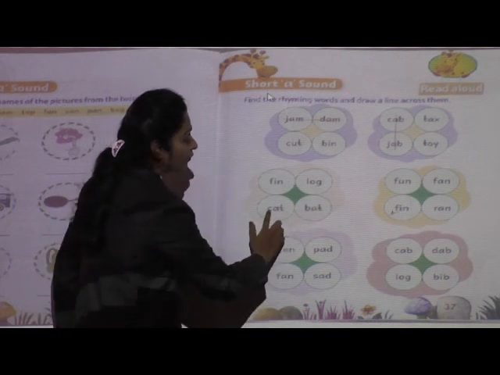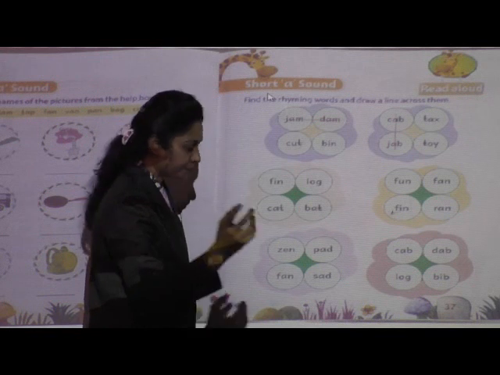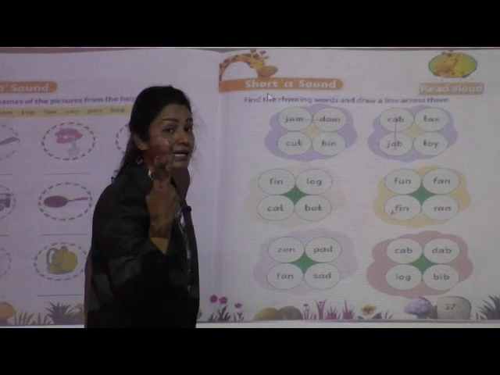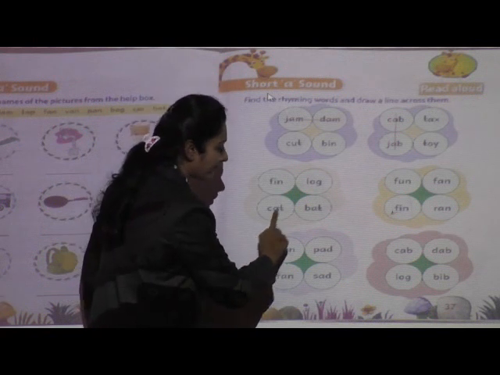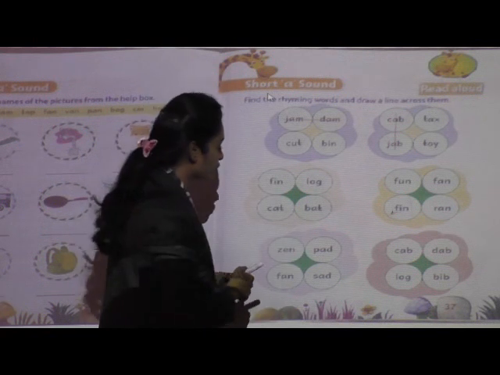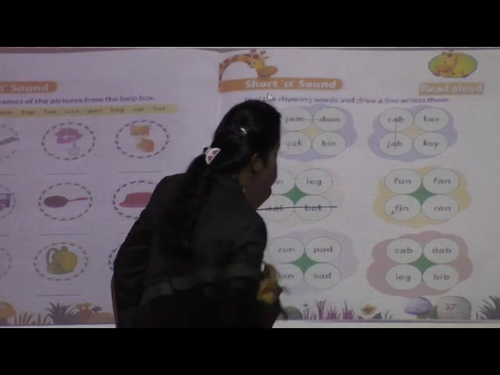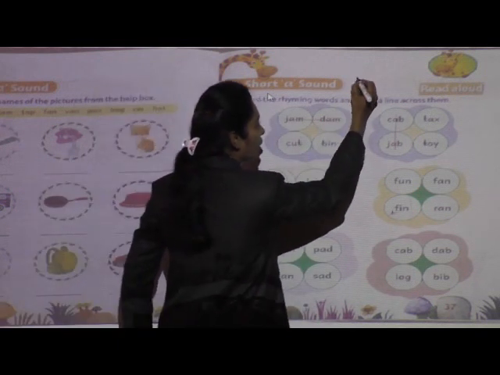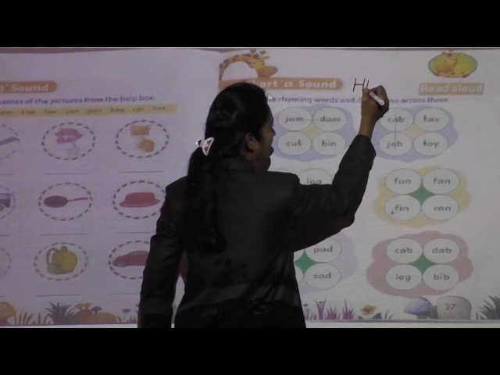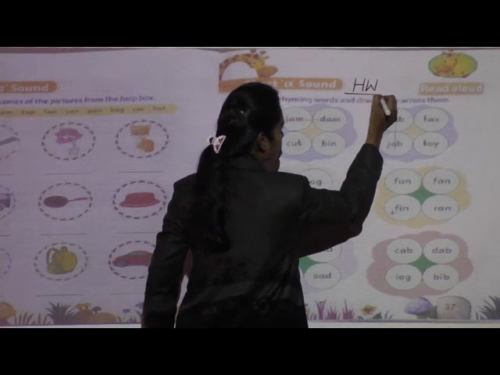Now children, from these 4, 2 are rhyming words. Tell me which are those? Yes, cat, bat. These are the rhyming words. So what you are going to do is, you are going to give one sleeping line. Okay, so this will be your homework. Right upper side, homework. Yes.